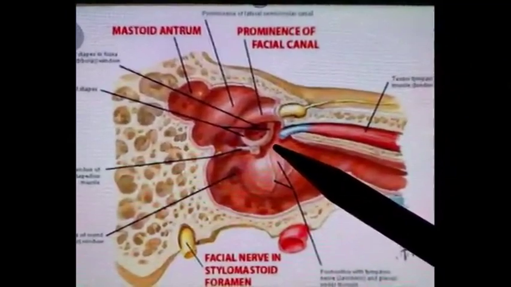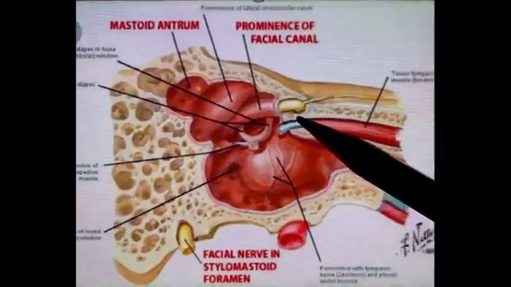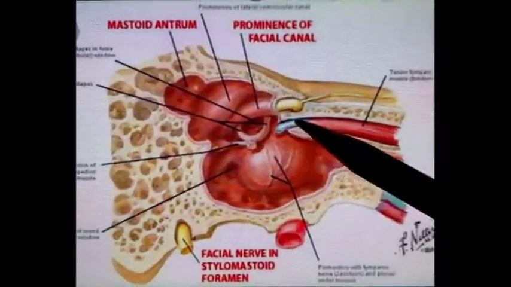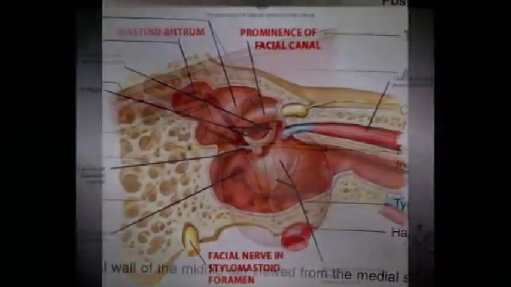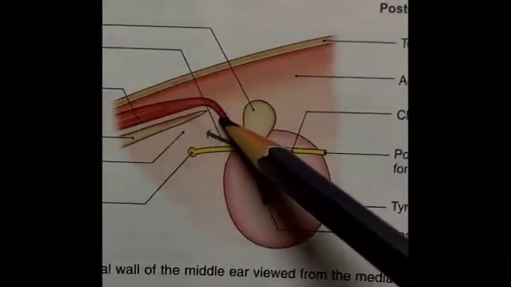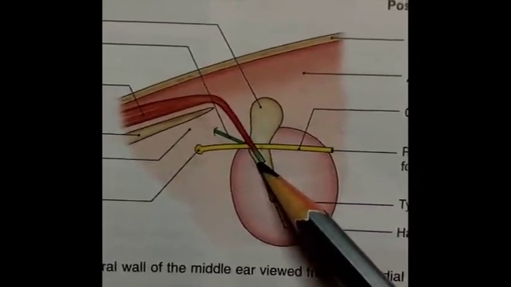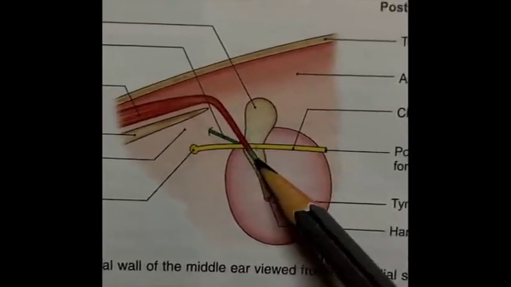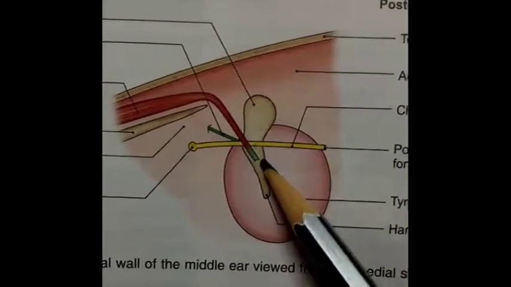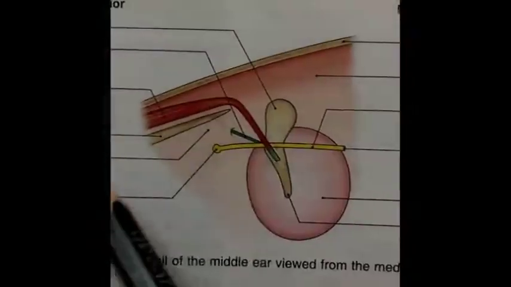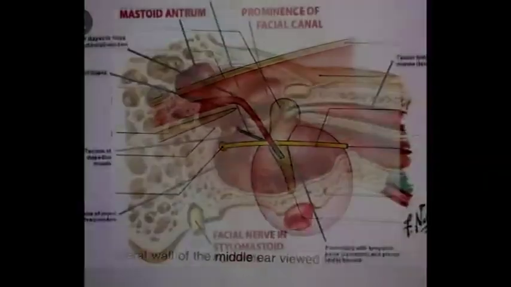This is the medial wall of the middle ear, and here it makes a sharp bend around the processus cochleariformis. It then passes laterally across the middle ear cavity and reaches the malleus bone, where it inserts into the handle of the malleus bone. The tensor tympani muscle is supplied by the mandibular nerve.